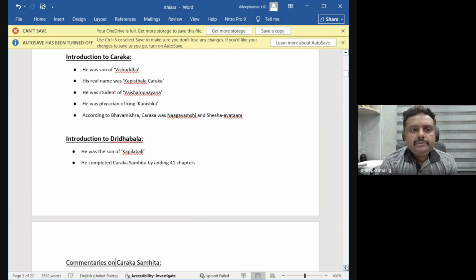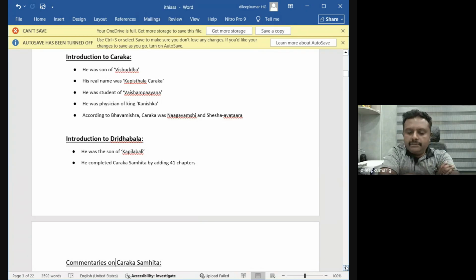Charaka was born in Kapisthala Grama, the village where he lived, which is situated in between the Iravati and Chandrabagi rivers in the Panchanada area. So these three terms you should remember. The river is Chandrabagi. The whole area is Panchanadapura.